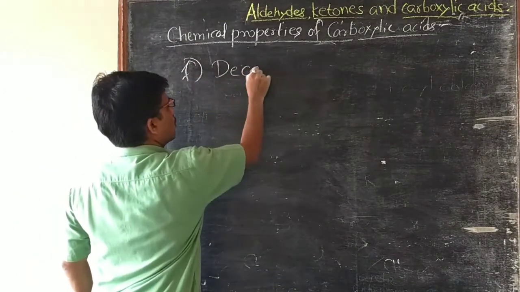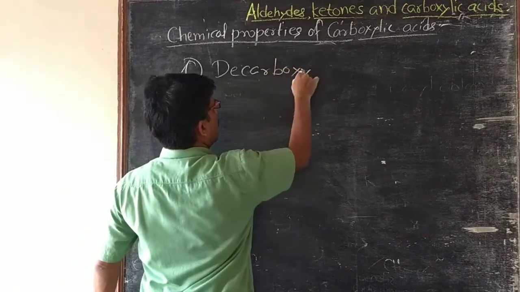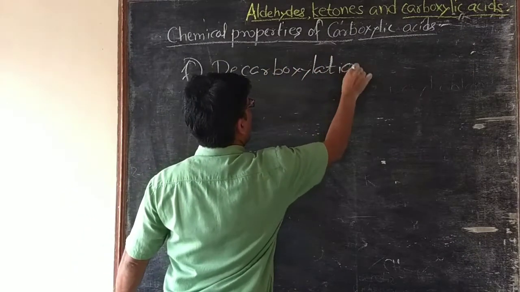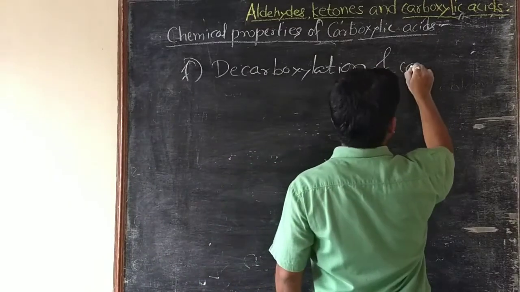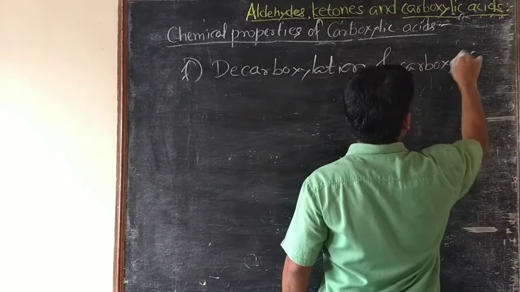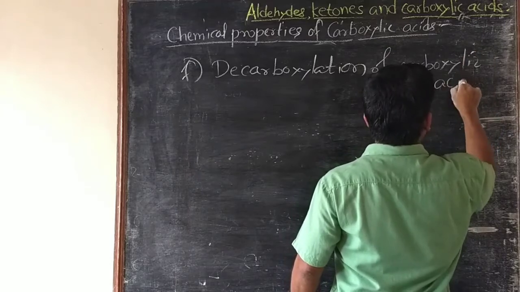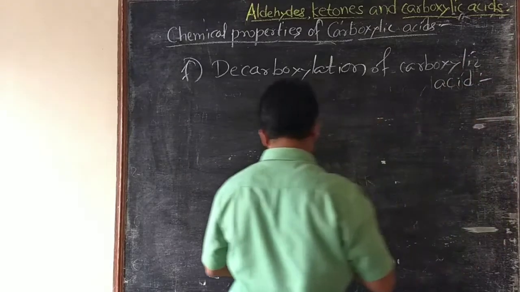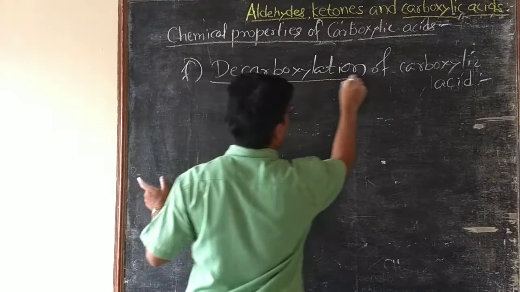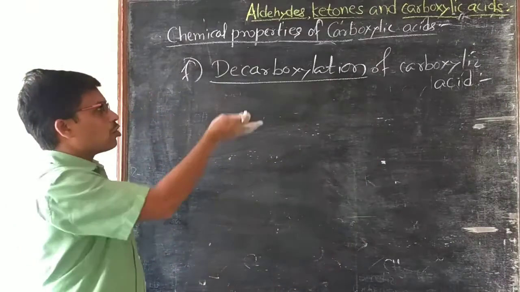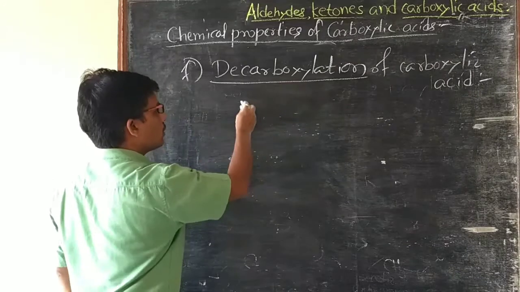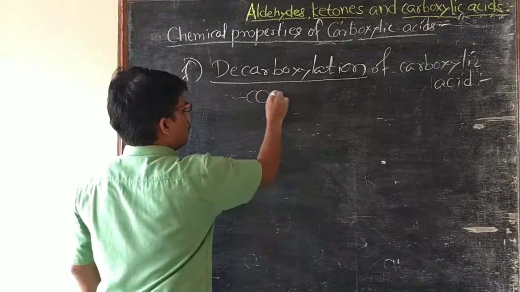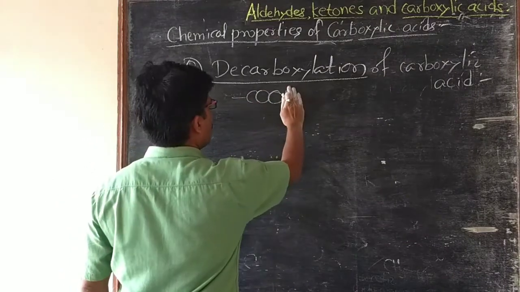Then the next chemical property is decarboxylation of carboxylic acid. Here decarboxylation means removal of the carboxyl group.